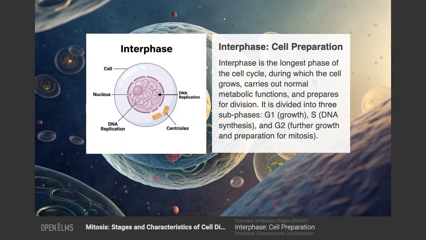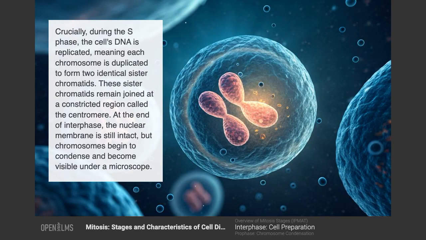Interphase, cell preparation. Interphase is the longest phase of the cell cycle, during which the cell grows, carries out normal metabolic functions, and prepares for division. It is divided into three subphases: G1, growth; S, DNA synthesis; and G2, further growth and preparation for mitosis. Crucially, during the S phase, the cell's DNA is replicated, meaning each chromosome is duplicated to form two identical sister chromatids. These sister chromatids remain joined at a constricted region called the centromere. At the end of interphase, the nuclear membrane is still intact, but chromosomes begin to condense and become visible under a microscope.